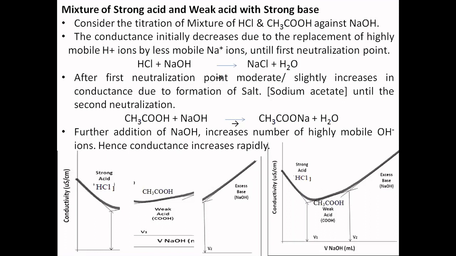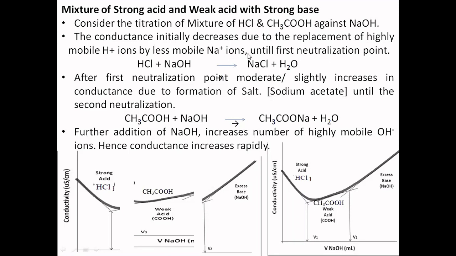What is the indication of this? Since you have taken two acids, HCl and acetic acid, which one is strong and which one is weak? HCl is a strong acid, that means a strong electrolyte. Acetic acid is a weak electrolyte. Whichever is strong is going to react first. In both cases H+ is common, but here the HCl is undergoing reaction first.